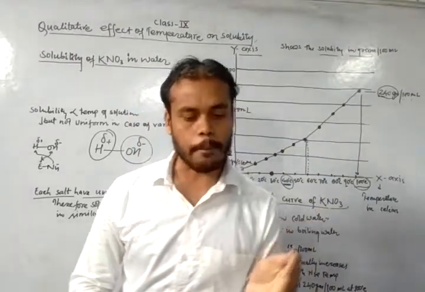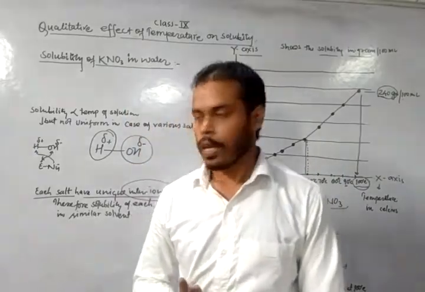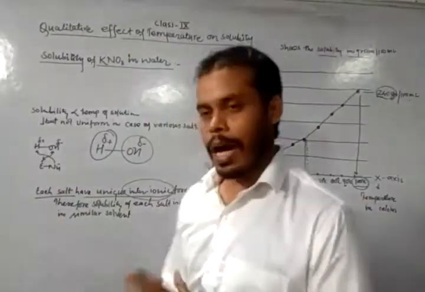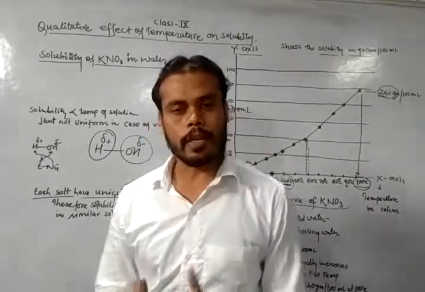That means as the temperature increases, solubility also increases. Clear? And you can observe how the salt dissolves in water.